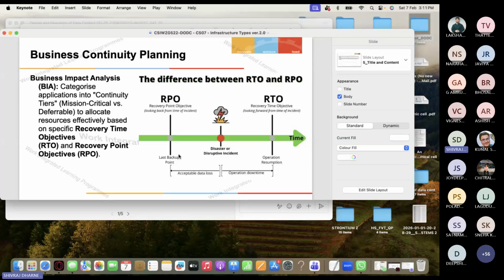Okay, so basically RPO is the last backup point, you can say, and RTO you can say is the operational assumption, and in between these two you have this disaster or disruption. It can be for various reasons. So this is a very important difference between the RTO and RPO. This is all about how to analyze the business impact because of any disruptions, right? And how do you keep the business continuity using this mechanism?